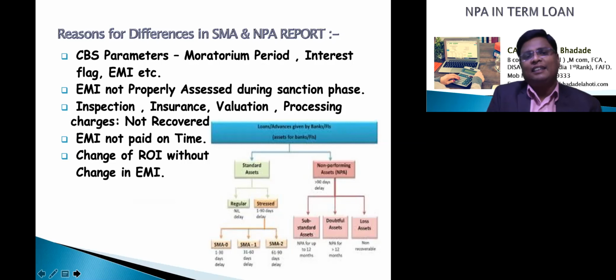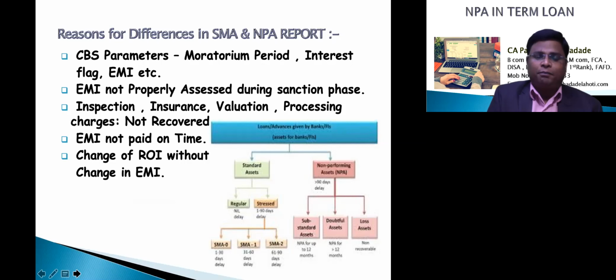One more thing, there are certain charges the bank debits to the term loan account, like inspection charges, processing charges, and insurance, and these amounts have to be recovered in cash by the banks, meaning these amounts are not a burden on the EMI amount. Whenever these amounts are debited to the account, they should be immediately recovered. But during audit, we observe that n number of times these amounts are not recovered by the bank officer, and our EMI amount just gets adjusted to this amount. So there is a shortfall in our regular EMI recovery.